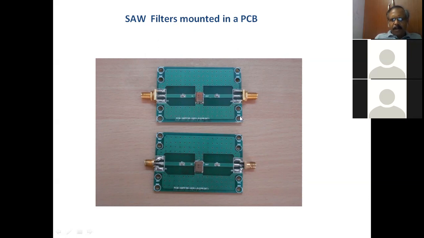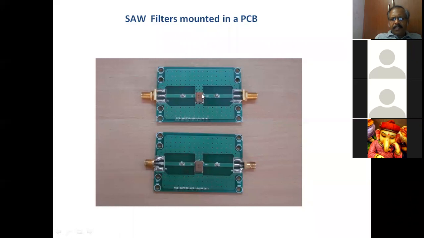On the reverse side of the board also you have it, and you also see a number of holes. So these are the specifications given by the filter manufacturer, how to fabricate a board in order to fix this filter for best performance.